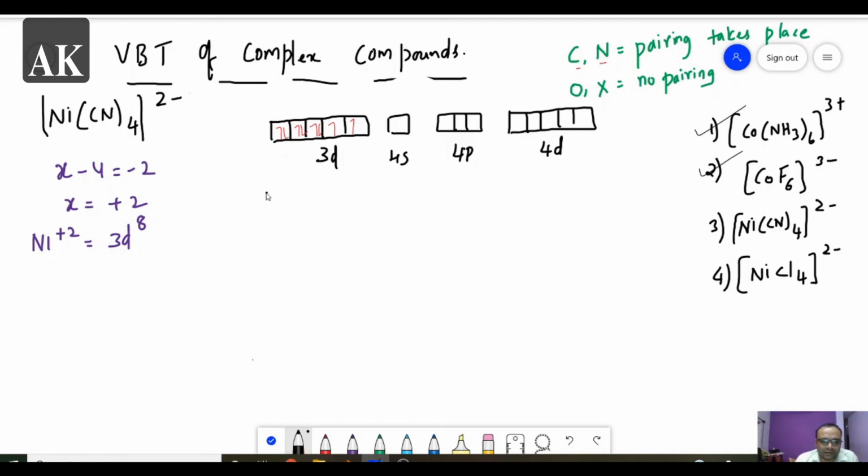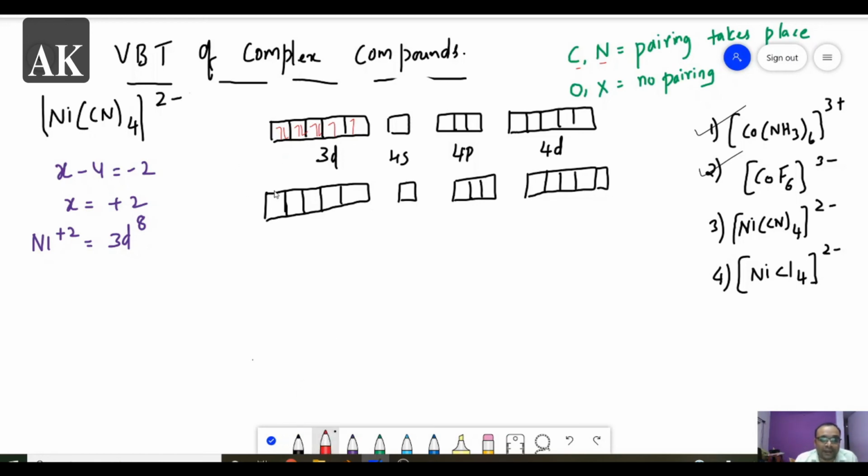Now I am writing the same 3d, 4s, 4p, and then 4d. Now we have to pair the electrons against Hund's rule. So total 8 electrons are there. So this is 1, 2, 3, 4, 5, 6, 7, 8. So this is pairing against Hund's rule.